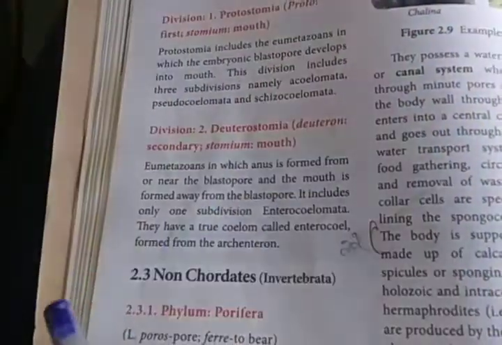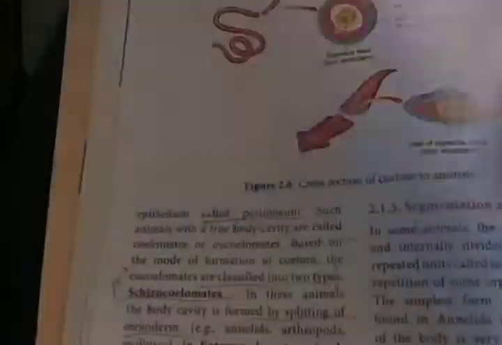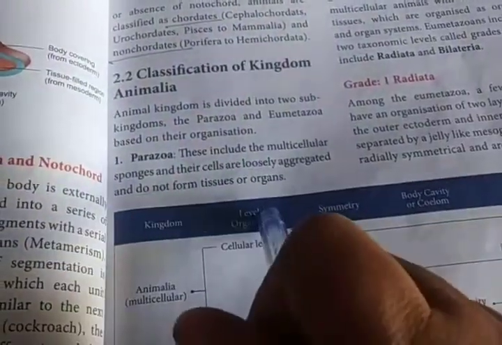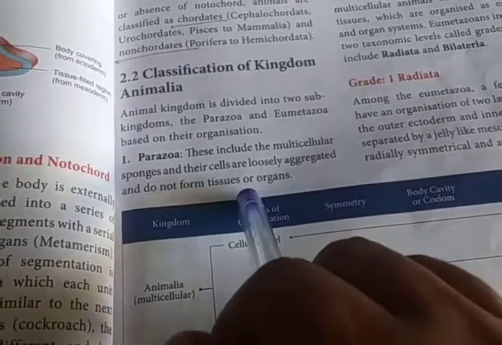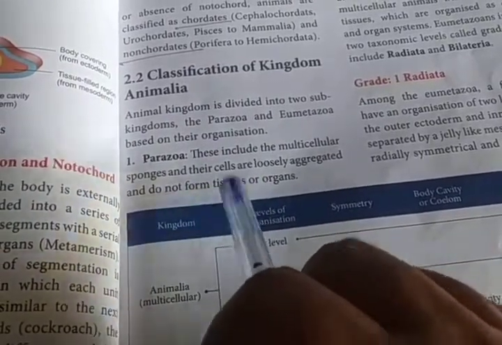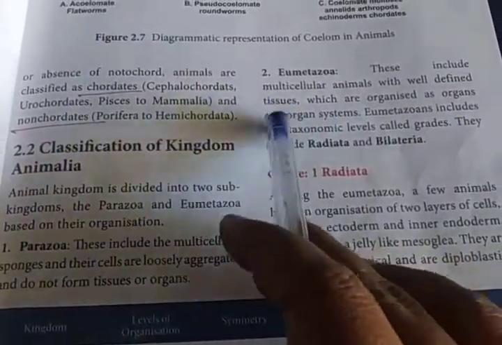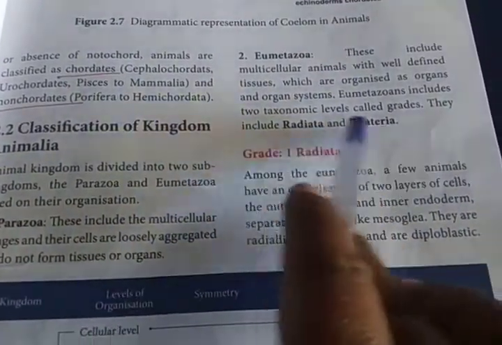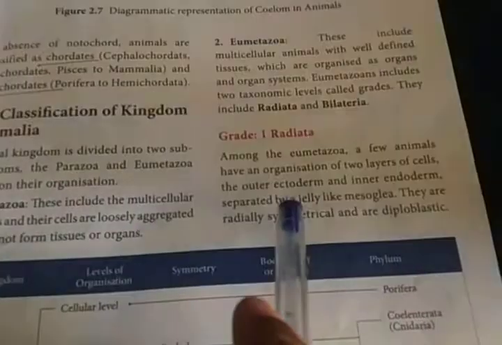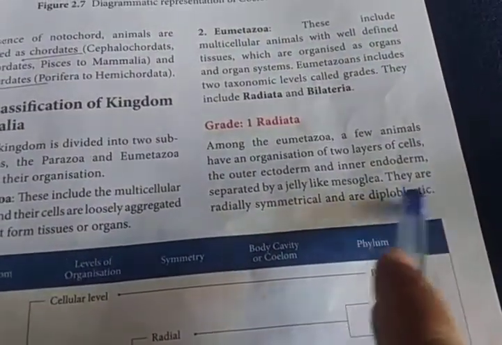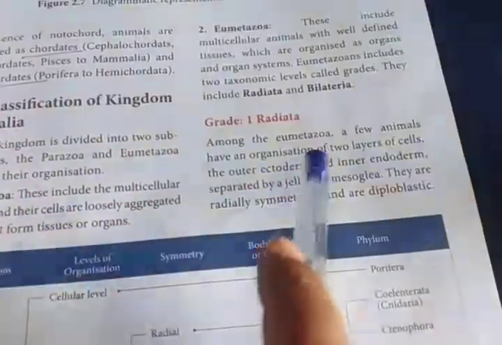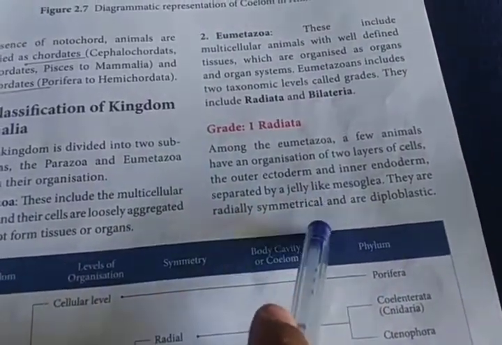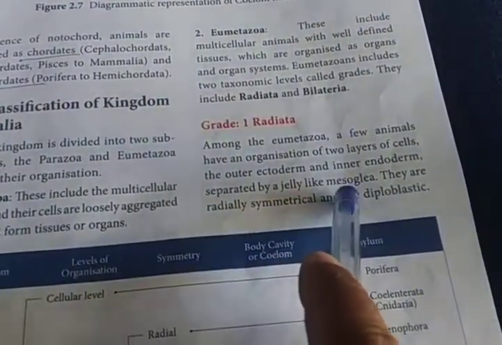Okay, did you understand the division of the animal kingdom? The animal kingdom is divided into Parazoa and Eumetazoa. Parazoa are only at the cellular level; they are not capable of producing tissues and organs. Eumetazoa cells can produce tissues, organs and organ systems. It is divided into two grades, Radiata and Bilateria. The grade Radiata is mostly diploblastic with radial symmetry, having only two germ layers, and the mesoderm is a jelly-like mesoglea.